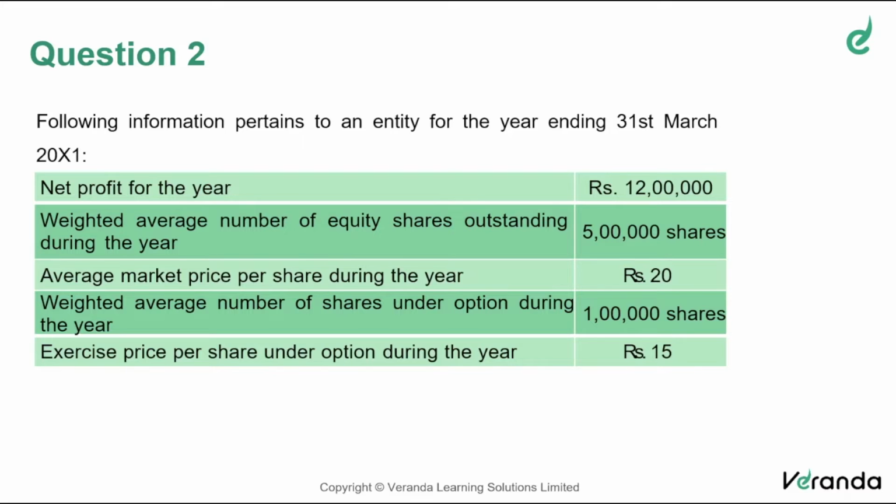So initially 5 lakh shares are there, or during the year the weighted average is 5 lakh shares. But during this year, the company has granted an option of 1 lakh shares, which can be exercised at the rate of 15, whereas the market price is 20. Normally, this is what happens when an option is given, is it? The option price will be at a price lower than the market price. Now, what could be the requirement for this question? Calculate basic and diluted earnings per share.